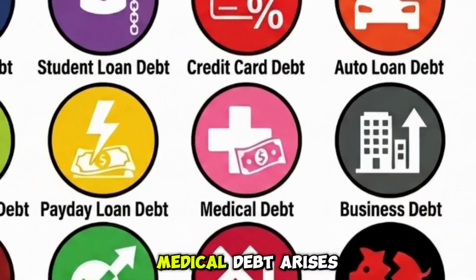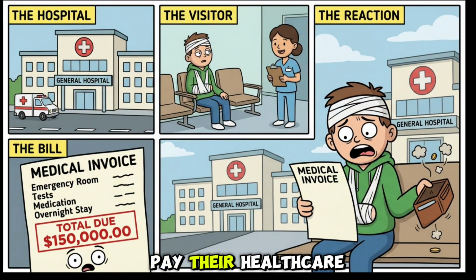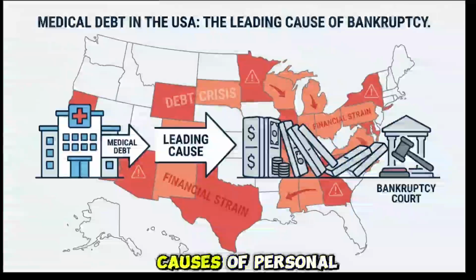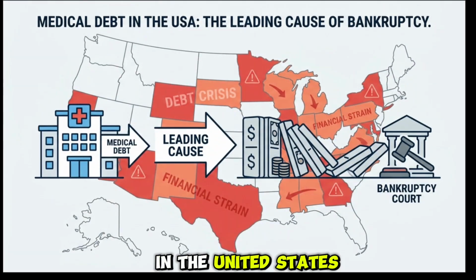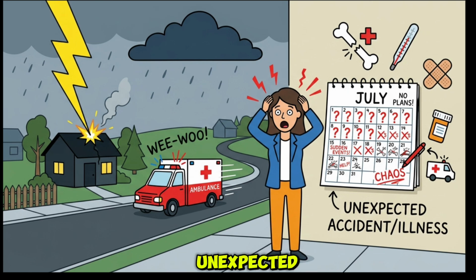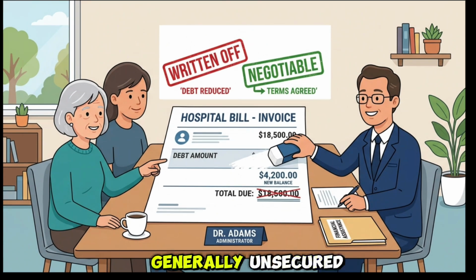Medical debt. Medical debt arises when a person cannot pay their healthcare bills. It is one of the leading causes of personal bankruptcy in the United States. Unlike most debt, it is often unexpected. Nobody plans to get sick or injured. Medical debt is generally unsecured and is sometimes negotiable with hospitals or written off entirely.